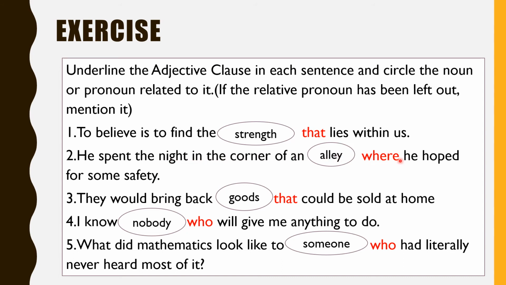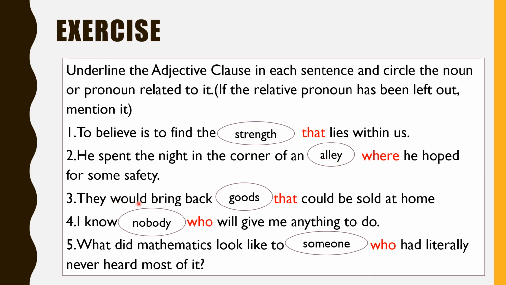Now, where he hoped for some safety is the subordinate adjective clause qualifying the noun alley. I've circled the noun alley. If you ask the question, he spent the night in the corner of which alley? You get the answer, where he hoped for some safety. Therefore, where he hoped for some safety is the subordinate adjective clause qualifying the noun alley.